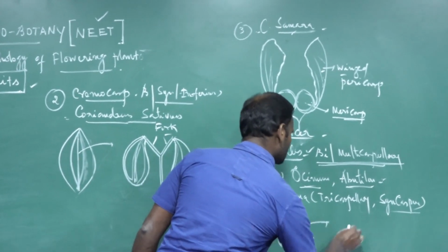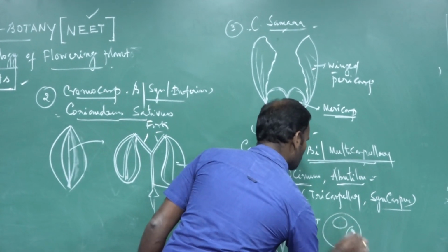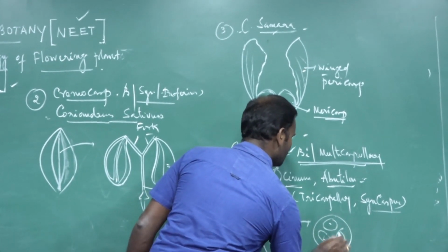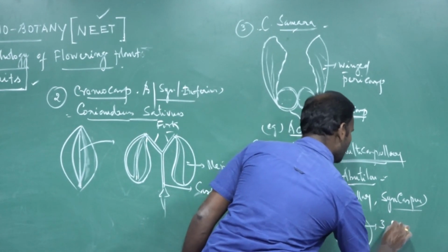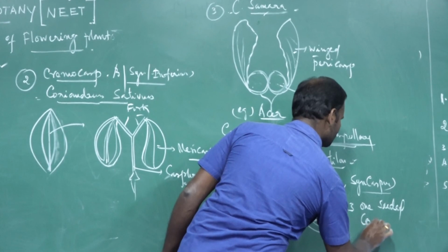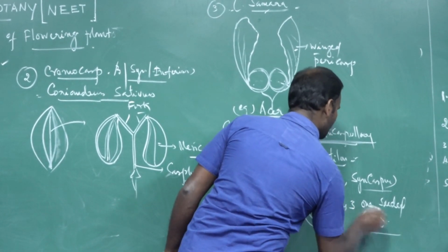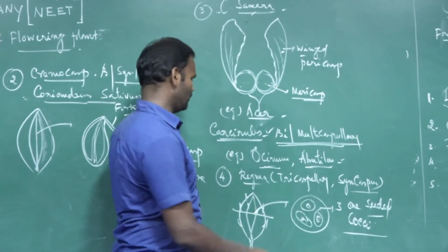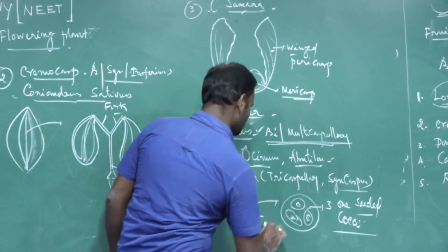If you cut the fruit, 1, 2, 3, it dehisces into three one-seeded cocci. Three one-celled cocci. Regma fruit, for example, Ricinus communis.